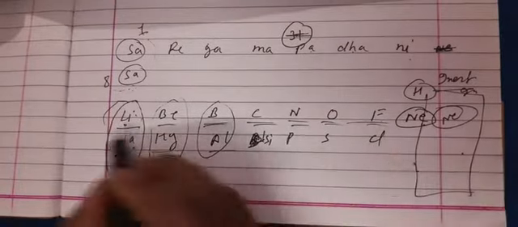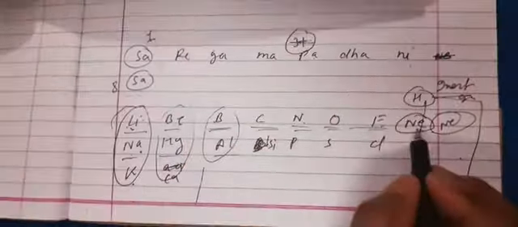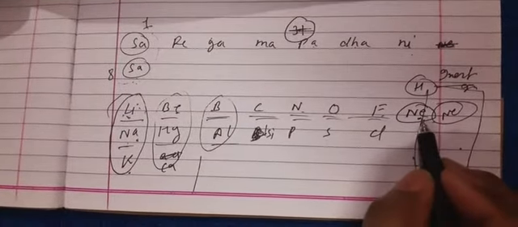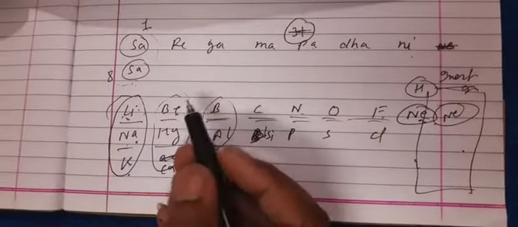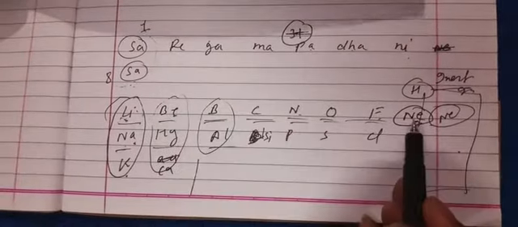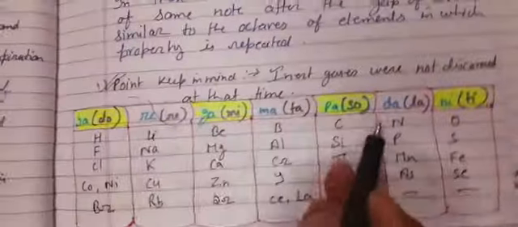This is an inert gas. Now 1, 2, 3, 4, 5, 6, 7, 8. Are lithium and neon similar in properties? Not at all. This is an inert gas. And here there is valency. Valence electrons are available here, while there it is satisfied. So totally different.